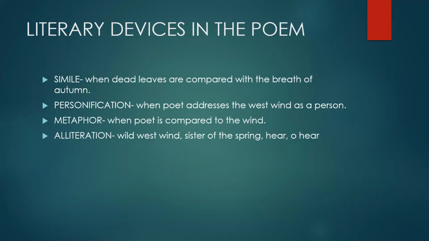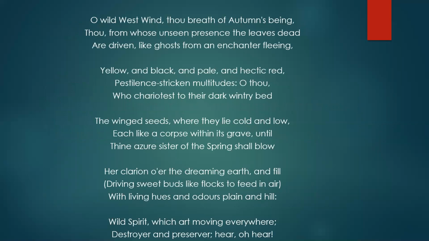There's also a metaphor when there's direct comparison without using like and as. So here there's direct comparison because here the poet is compared to the wind. Alliteration is also there, repetition of consonant sounds. So here is the repetition of consonant sounds like wild west wind, sister of the spring. Come to the text of the poem.